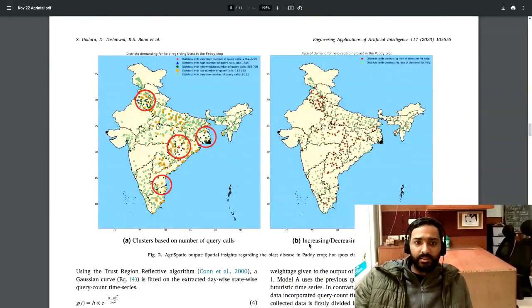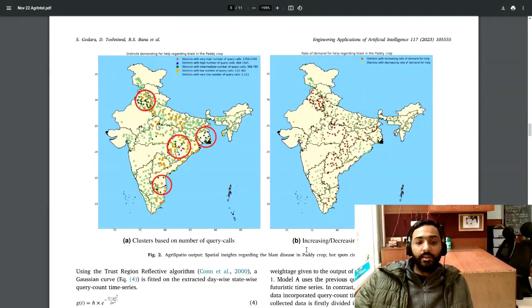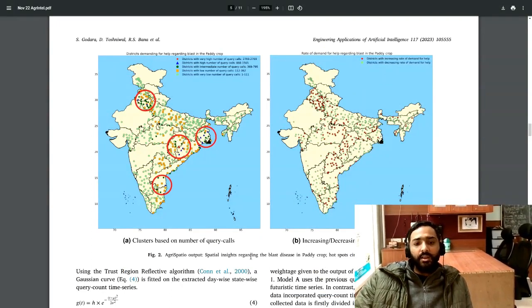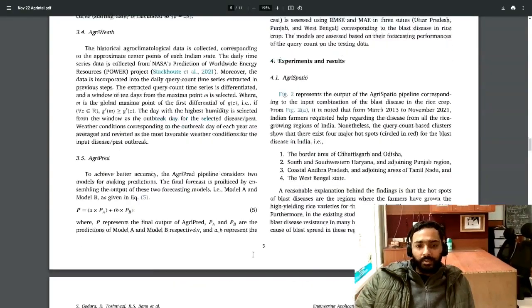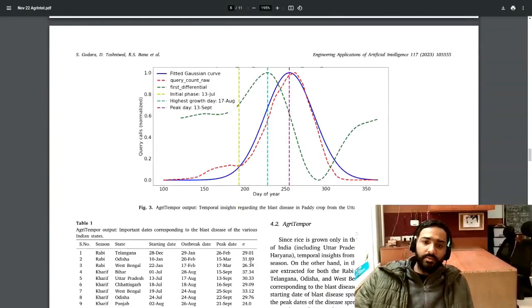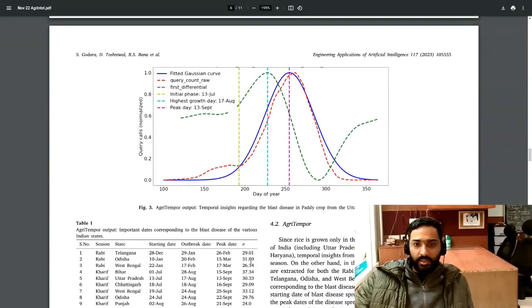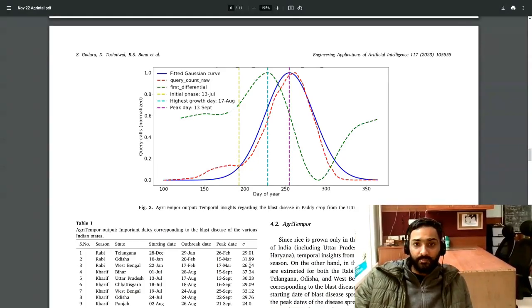We have discussed these graphs before, which represent the hotspots of the blast disease in the paddy crop all over India. So this gives the output. And this is the time series which gives the seasonal number of query calls asked by the farmers corresponding to the blast disease.